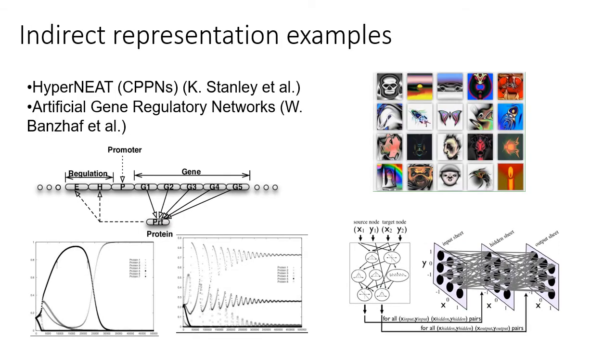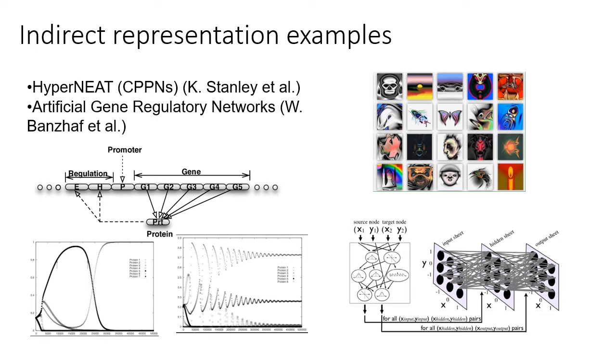The previous example was quite simple. What are some techniques that can be used to indirectly encode solutions to more complex problems? I will mention two of these. One example is the artificial gene regulatory network. The idea is that we have a bunch of genes which can be expressed to create proteins.